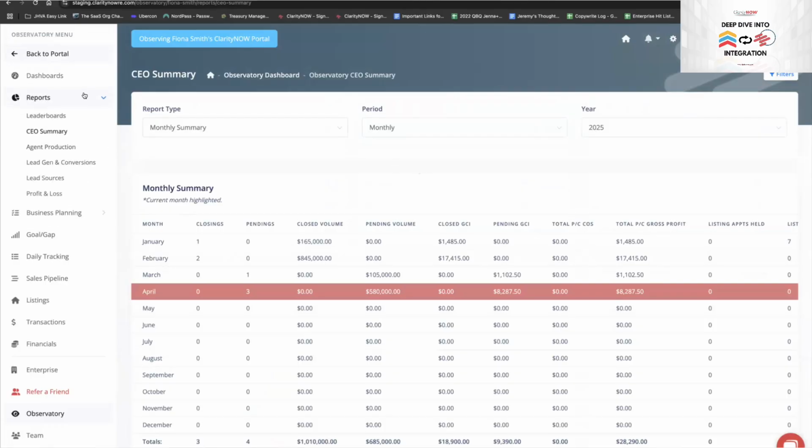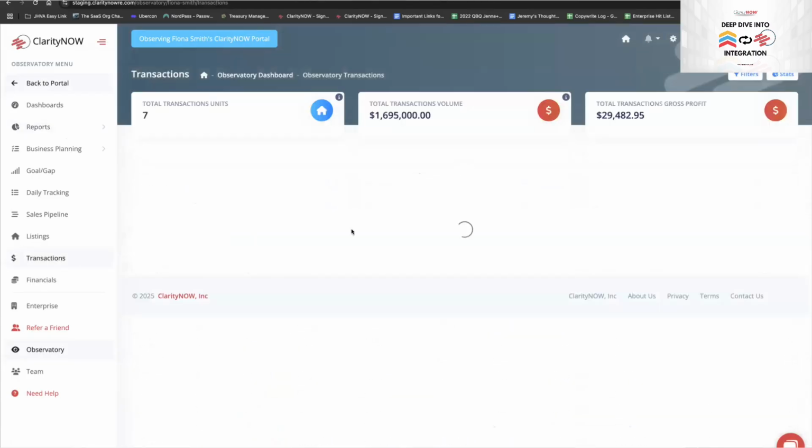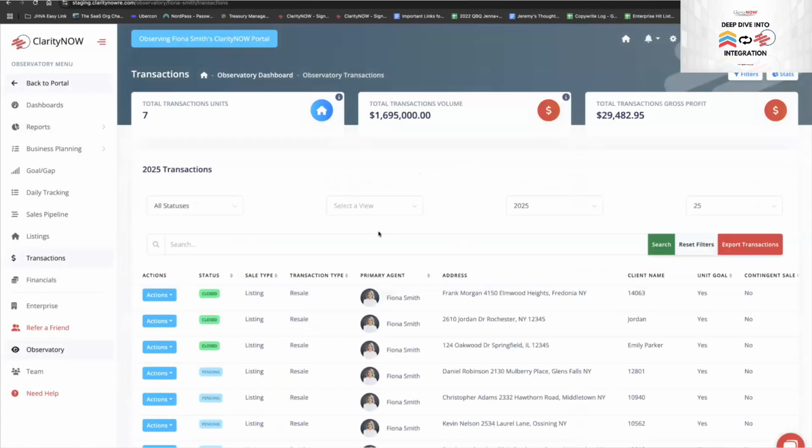Main thing is activate your Claritynow account, do the Fub integration, and then start getting the data in the system. And now all this reporting comes to life without you having to do anything else other than get the data in.